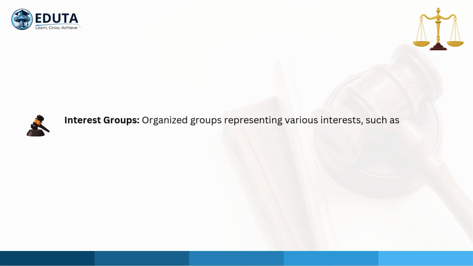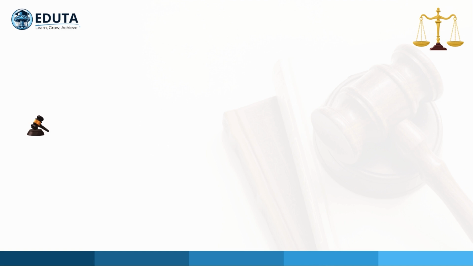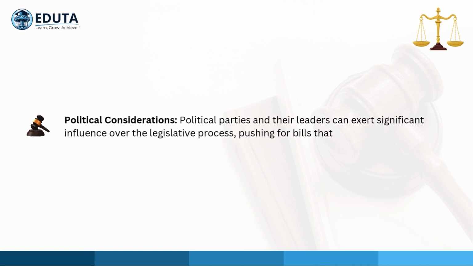Interest groups. Organized groups representing various interests, such as businesses, labor unions, and environmental organizations, often lobby legislators to support or oppose particular bills. Political considerations. Political parties and their leaders can exert significant influence over the legislative process, pushing for bills that align with their party's platform and opposing those that do not.